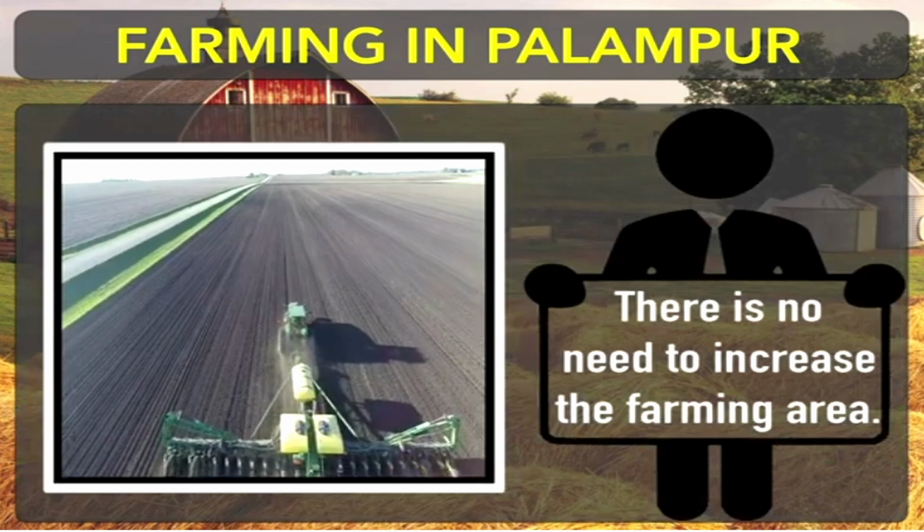If we are not able to increase the land area, how will we manage the food supply for the increasing demand?